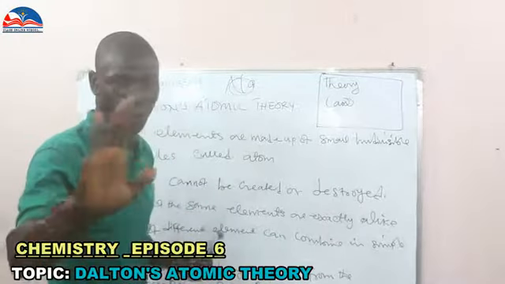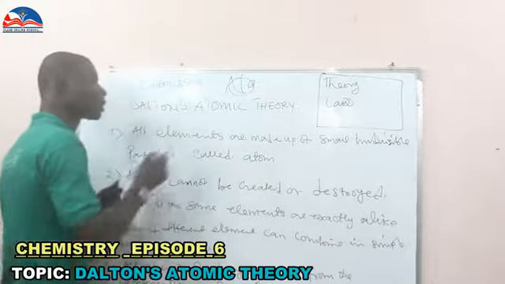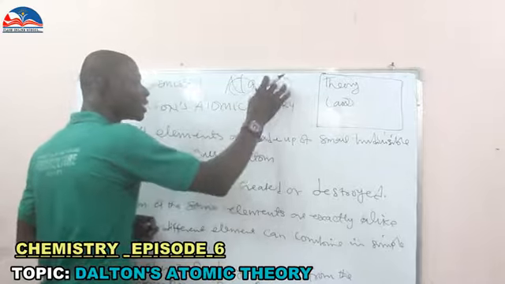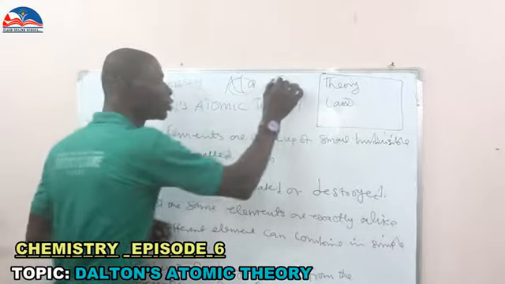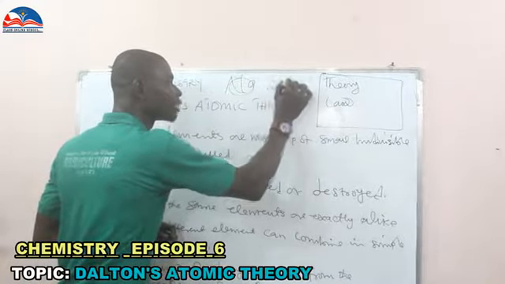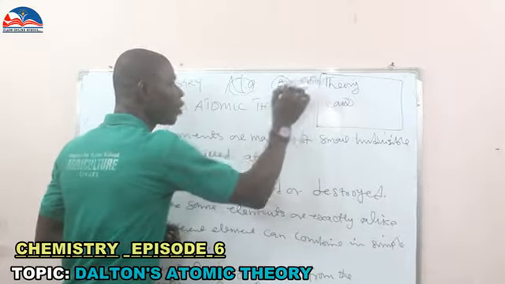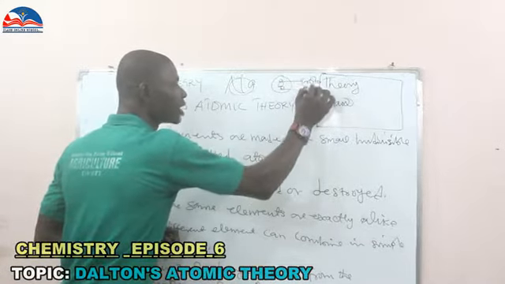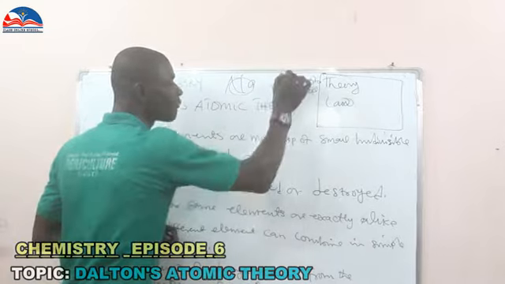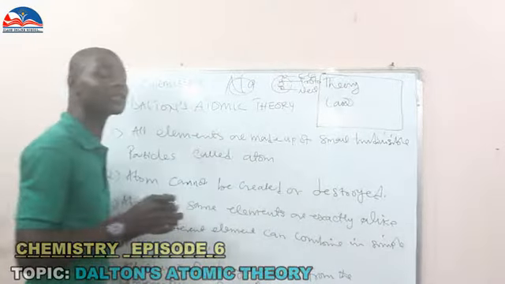But Rutherford said no. When you come to this atom, which is inside the element, you are going to see this and this. This is what we call proton, while this is what we call neutron. And inside this orbit, you have what we call electron. So Rutherford now said no.